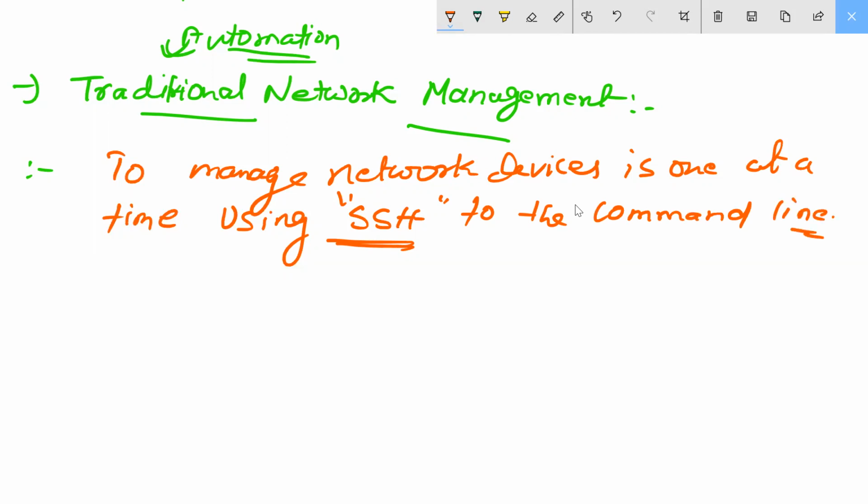Remember this point. Next point is coming: copying and pasting from a text file. Write this, all of you.